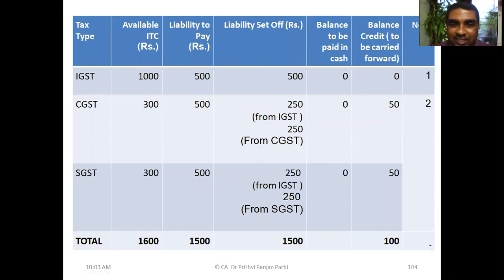So when I'm utilizing this IGST credit for both CGST and SGST, 250, 250, then for the remaining 250, here I have to use CGST credit, and here I have to use SGST credit. So CGST credit was 300. When I utilize 250, the balance is 50. Here also 300. When I utilize 250, balance is 50.